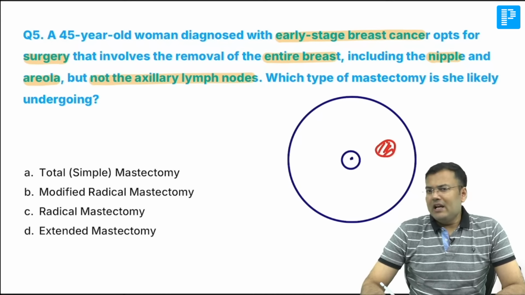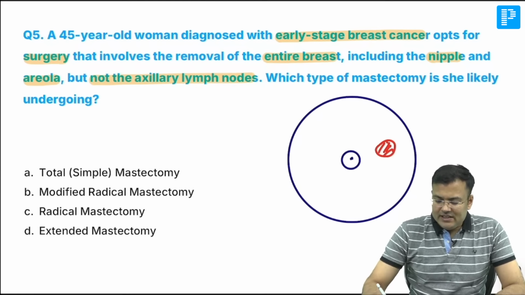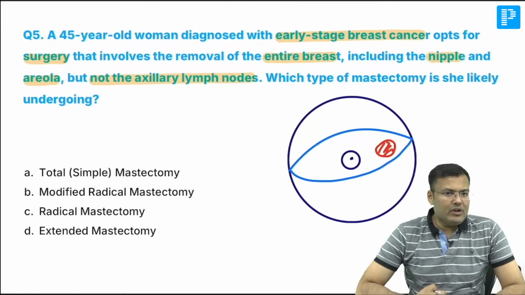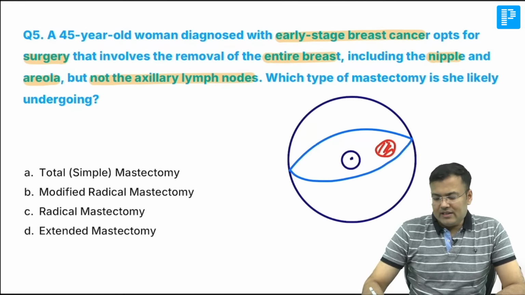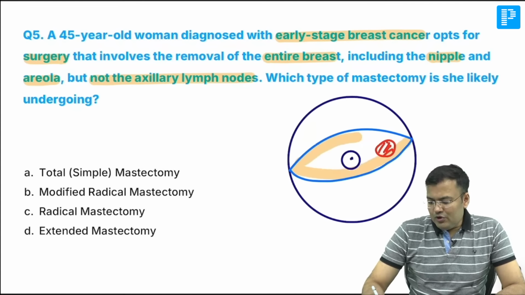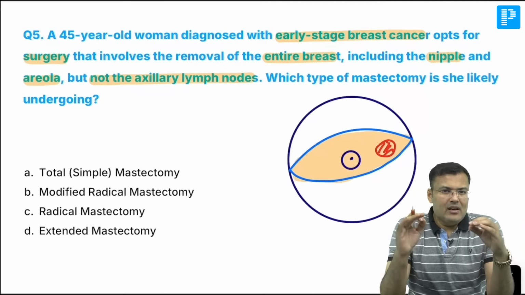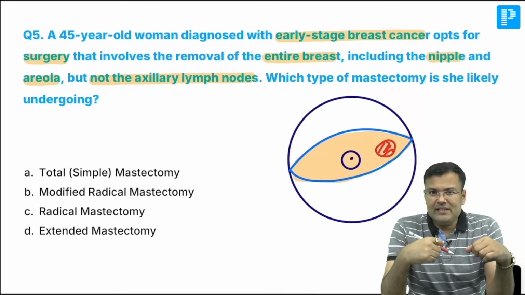Okay? Can you see this mass? Got it? Suppose I am giving an incision. What kind of incision is given? You can see this kind of elliptical incision. And when you give an elliptical incision, what organs are removed? Can you tell me? I am going to remove the nipple, areola, skin, breast tissue, and breast mass. What is the name of this mastectomy? Simple mastectomy.